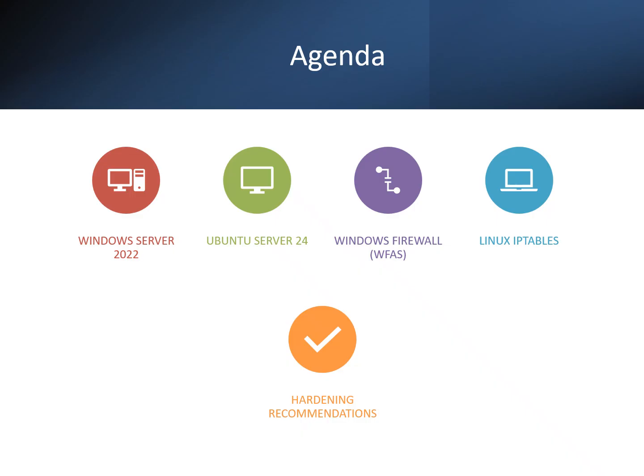Fourth, we'll look at Linux iptables, which is a low-level tool used to define firewall rules on Ubuntu. Finally, I'll end the summary on key takeaways and a reference slide so you can review the sources. I encourage you to listen for parallels between Windows and Linux. Many of the same hardening principles apply to both, even though the tools differ.